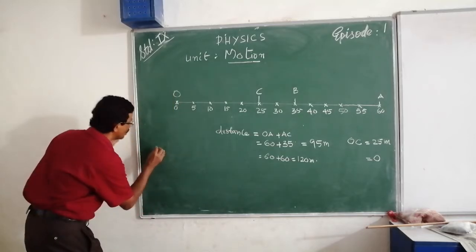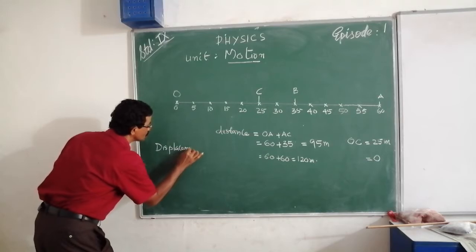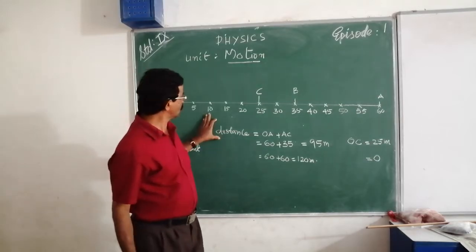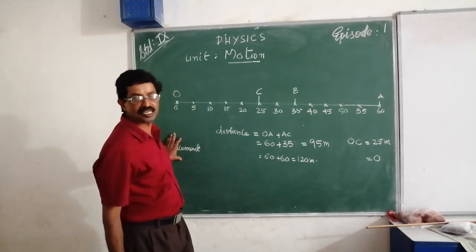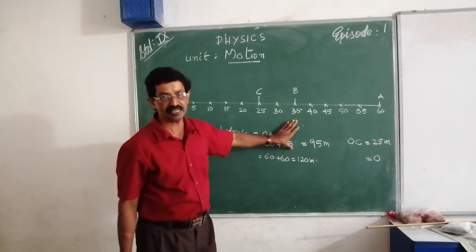So, you want to remember what displacement is. What is actually the difference between distance and displacement? Distance means the total path traveled.